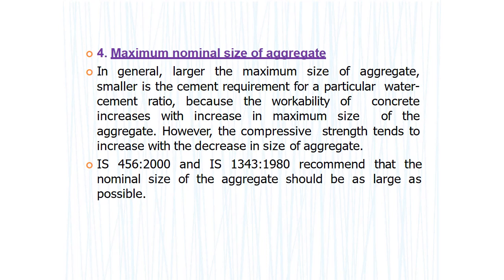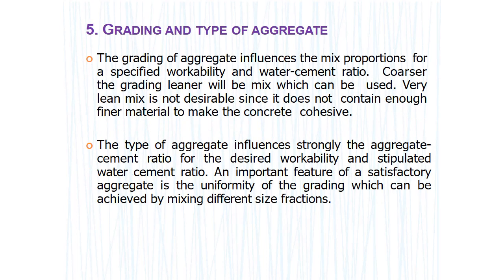Next one is the maximum nominal size of the aggregate. In general, for a particular water cement ratio, the workability of concrete increases with increasing size of the aggregate. However, the compressive strength tends to increase with decreasing size of the aggregate. IS 456 2000 and IS 1343 1980 recommend that the nominal size of the aggregate should be largest.